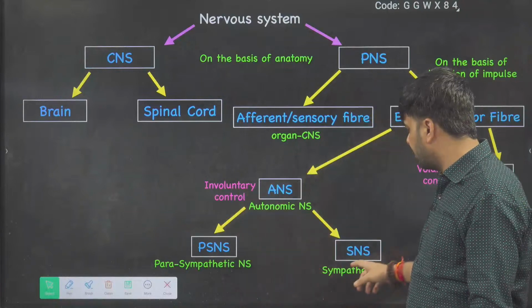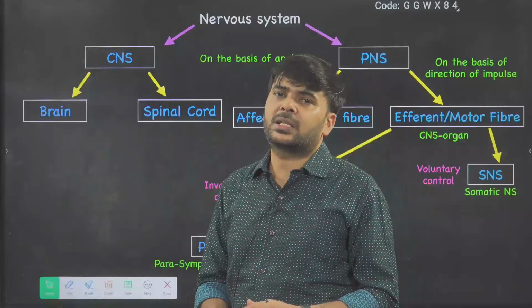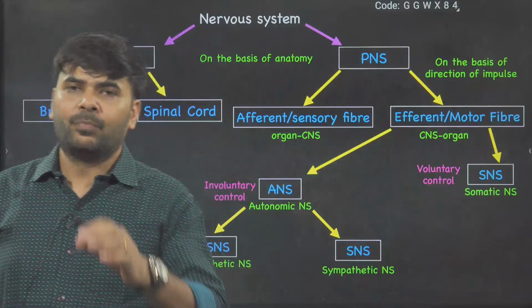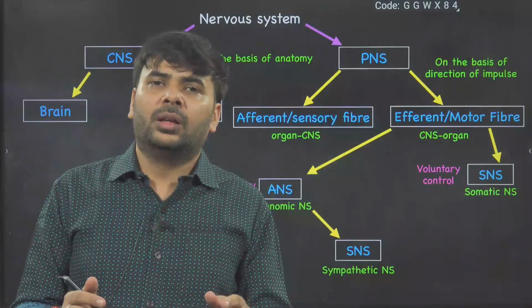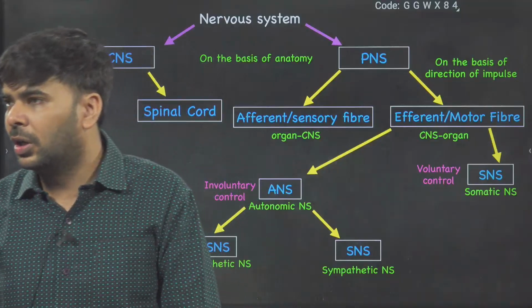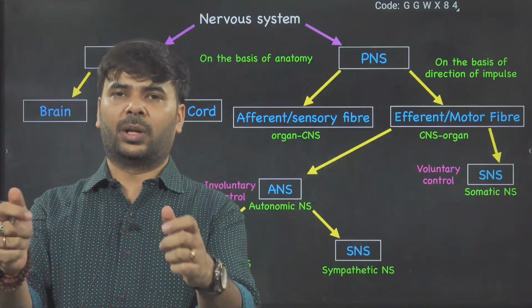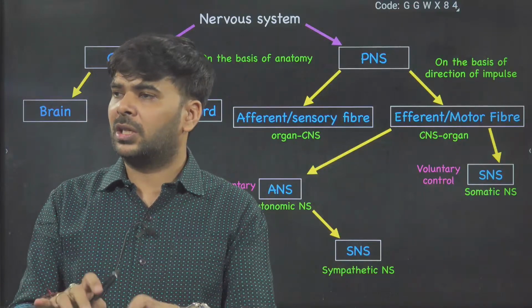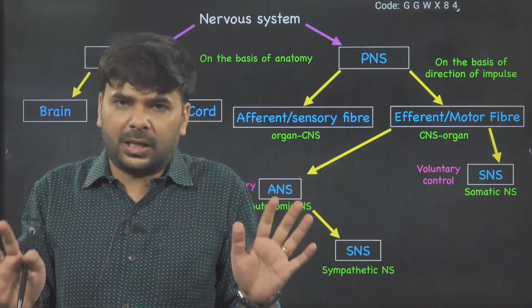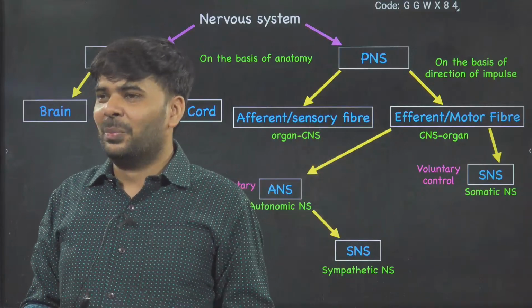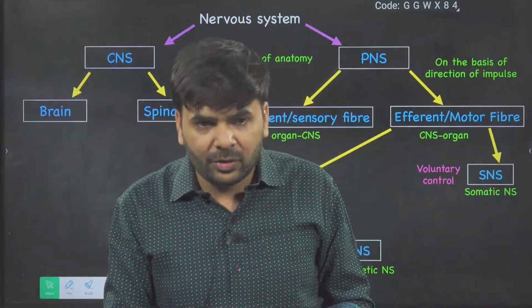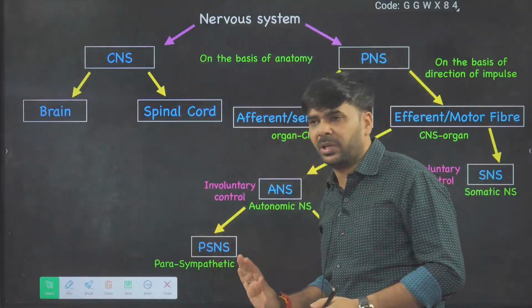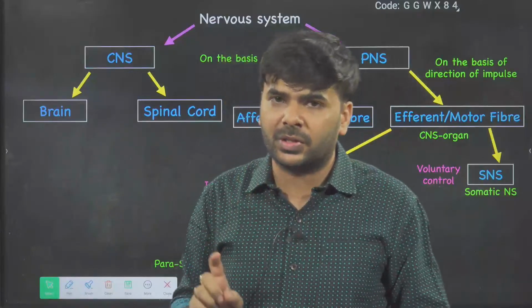Autonomic nervous system has parasympathetic and sympathetic nervous systems. I'll take time here and explain this. If I ask one question: you people are attending this lecture, relaxed, with a phone or laptop in front of you. Whether you are listening or not, you are completely relaxed. When we are in a normal relaxed condition, the parasympathetic nervous system is working in your body.